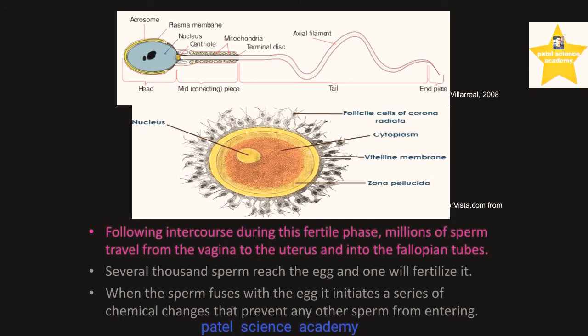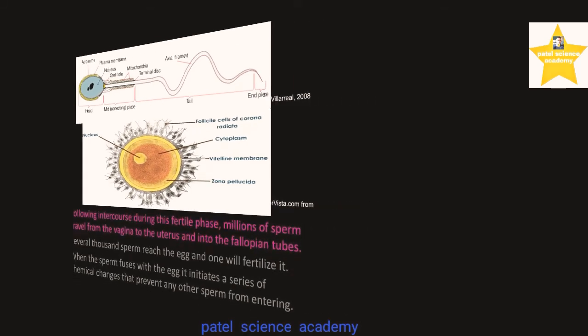When the sperm fuses with the egg, it initiates a series of chemical changes that prevents any other sperm from entering the egg to fertilize it. So this is about these two structures, sperm and ovum.